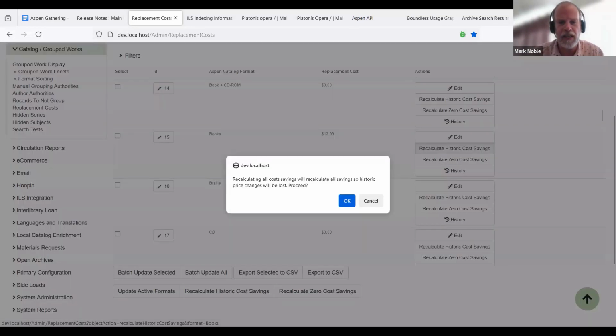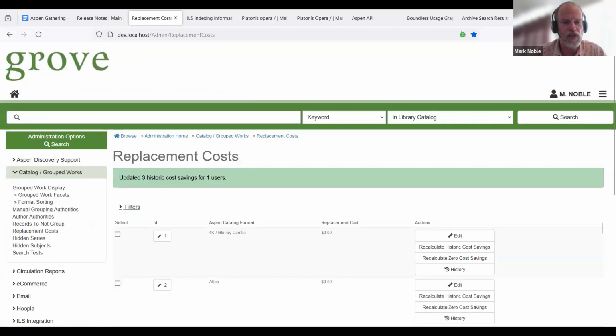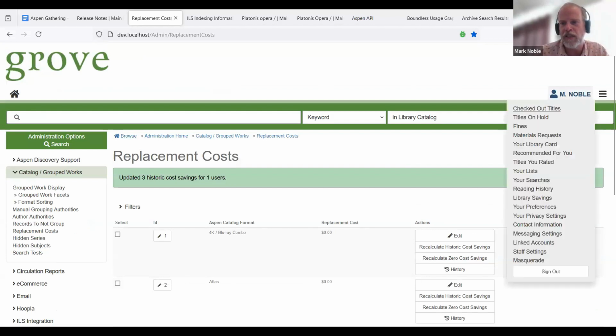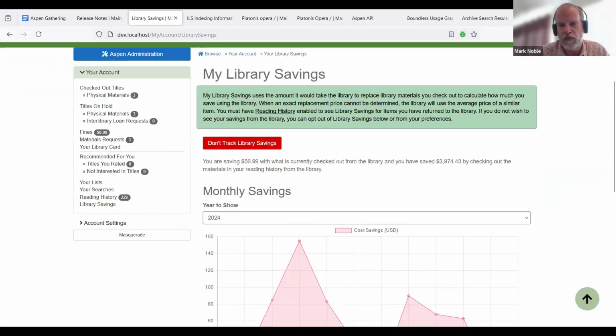So here we're going to recalculate this. I updated 3 savings. And if I go back to my library savings, here we're going to see that my total cost savings has gone down.